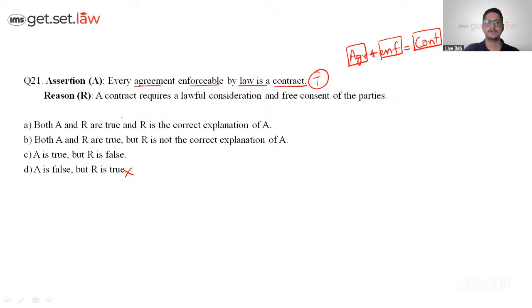So D is eliminated. A contract requires a lawful consideration and free consent of the parties. This is also true, so C is also eliminated. Now the question is whether it is the correct explanation. You are saying that anything enforceable by law is a contract. That means it should have the elements of a valid contract, that is lawful consideration and free consent. So option A is the correct one. Clear, everyone? Perfect.